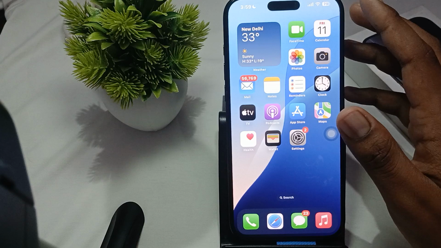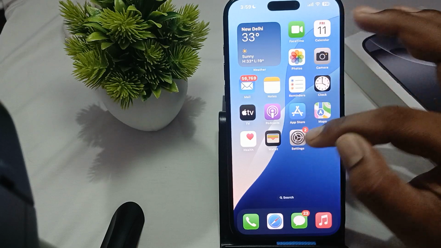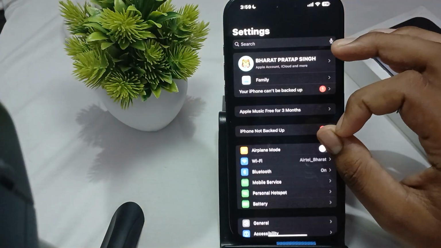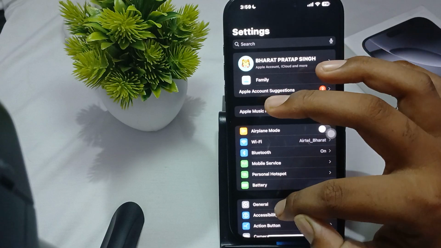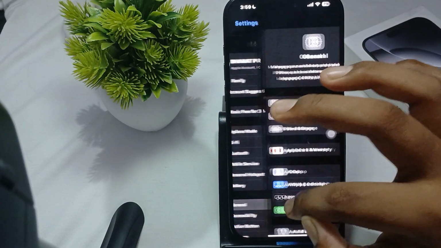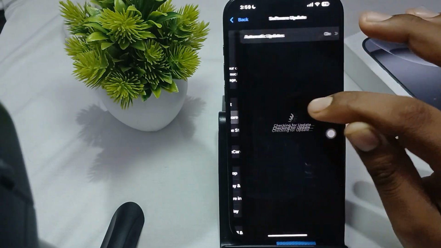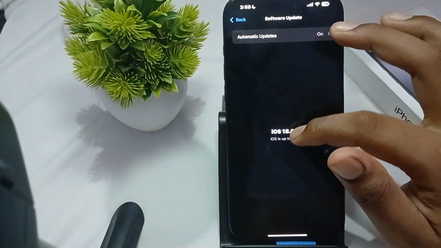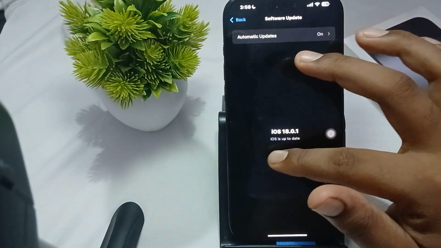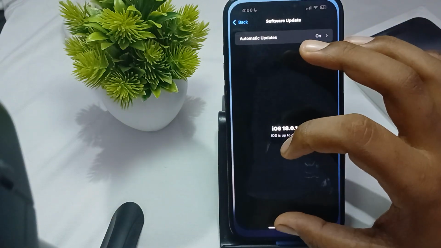The last thing is check for the software update. So guys, make sure your phone is always up to date. For checking the software update, again open the settings, then general, and then here is the option of software update. If it shows iOS 18 is up to date, then okay, otherwise if it shows any update, you download it quickly.